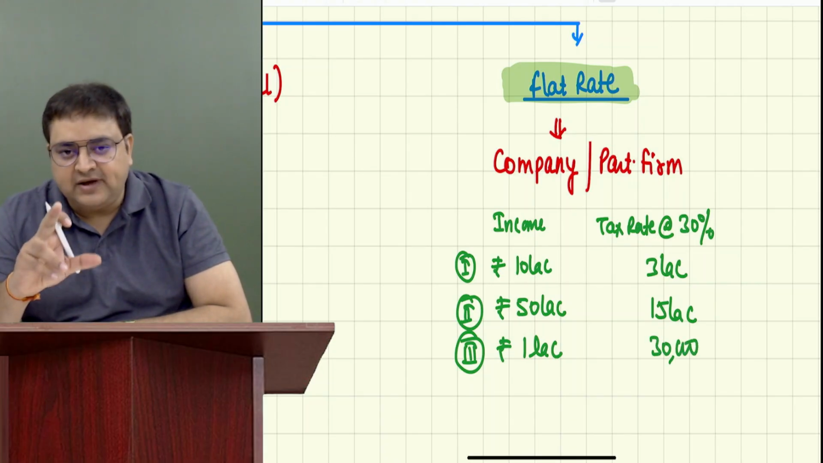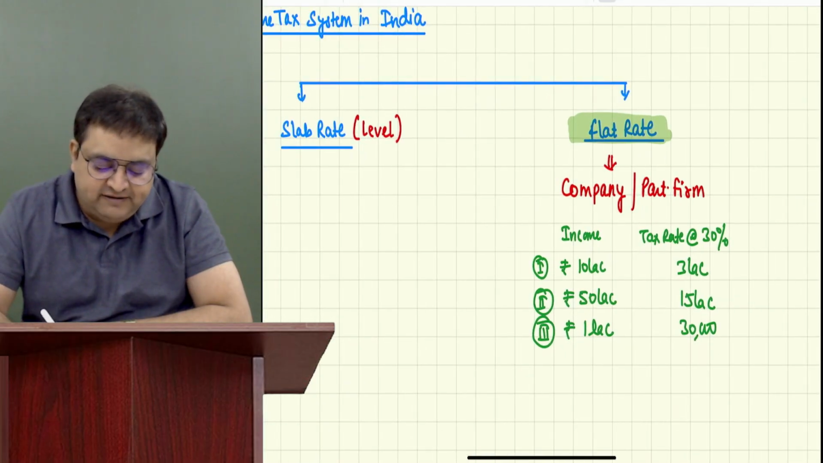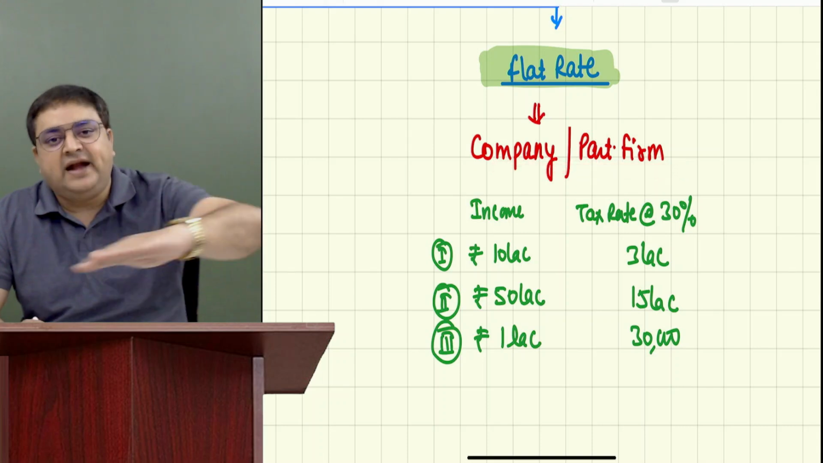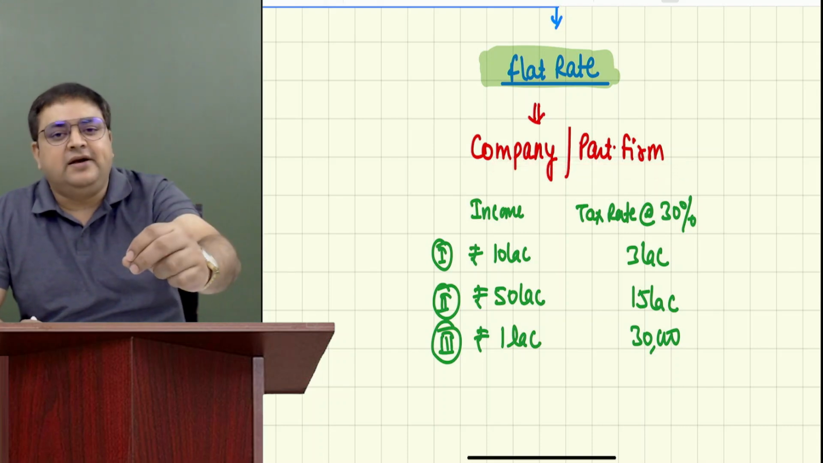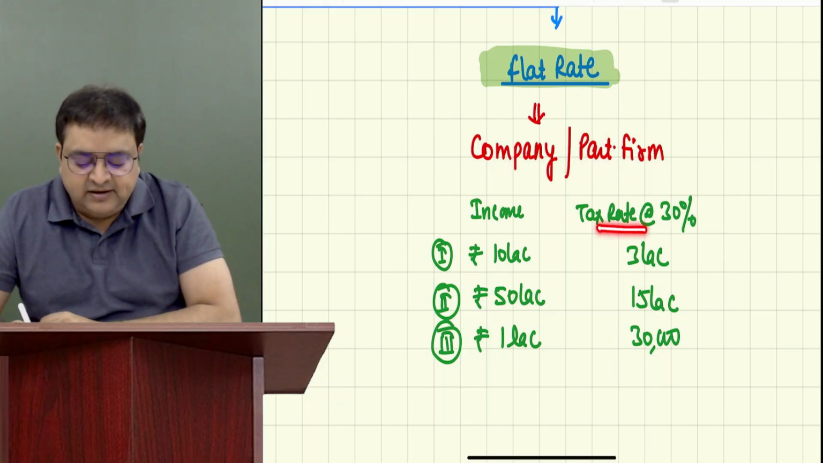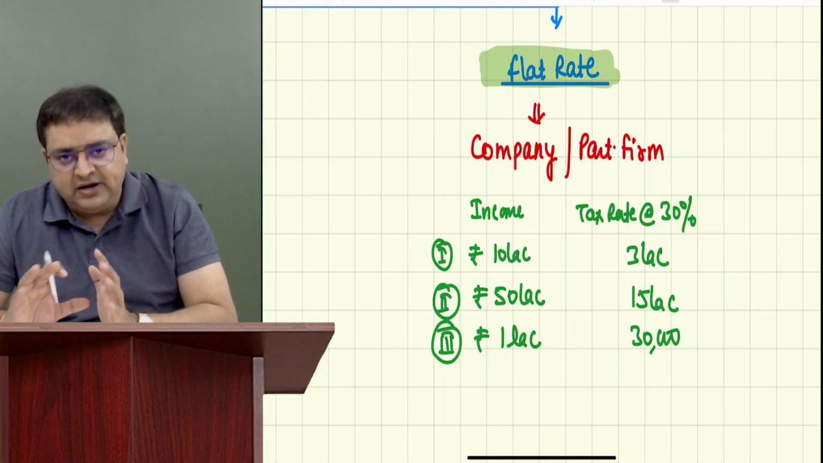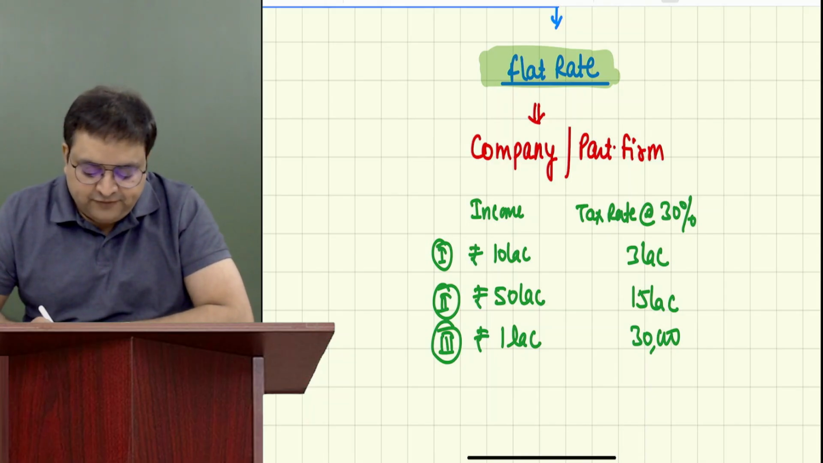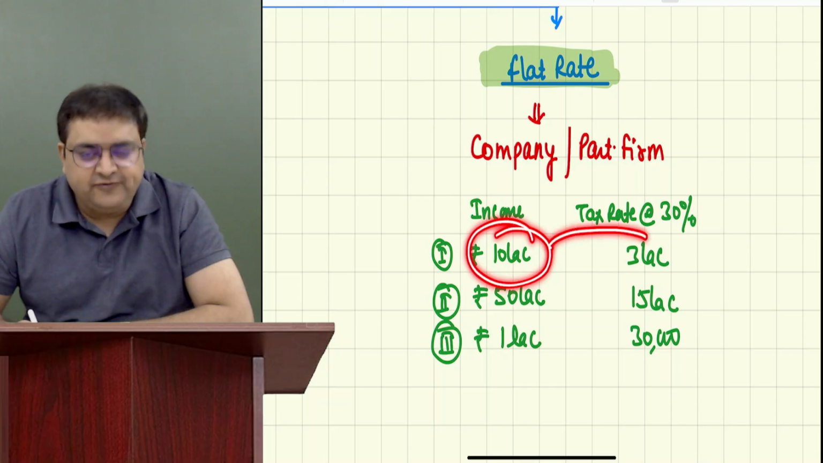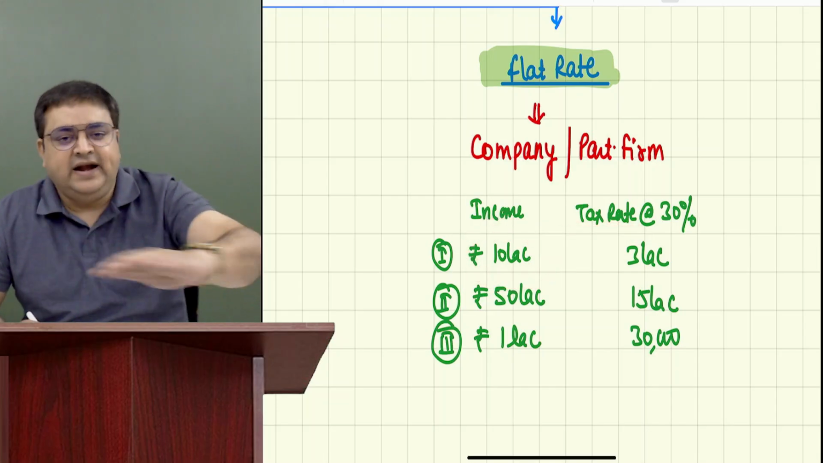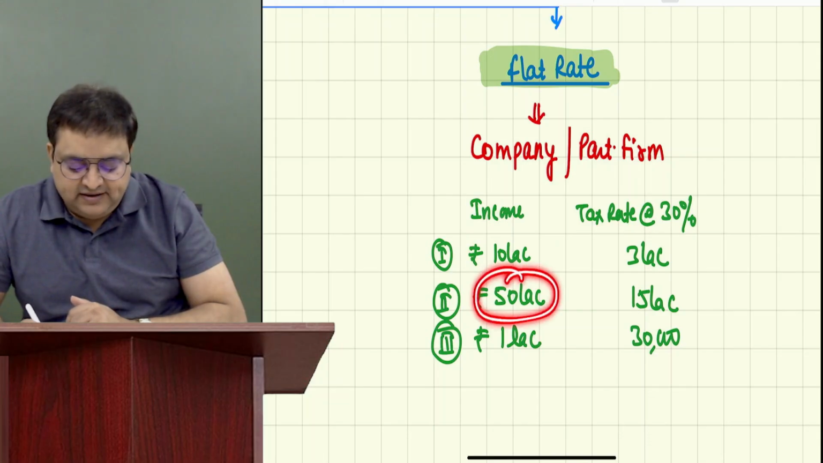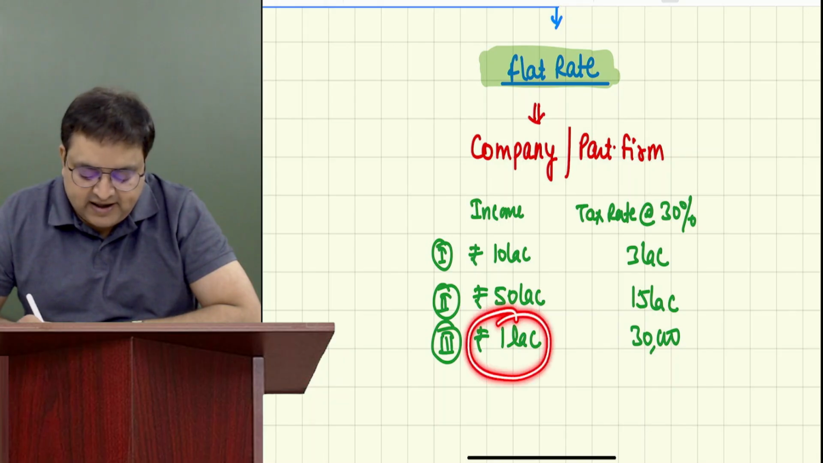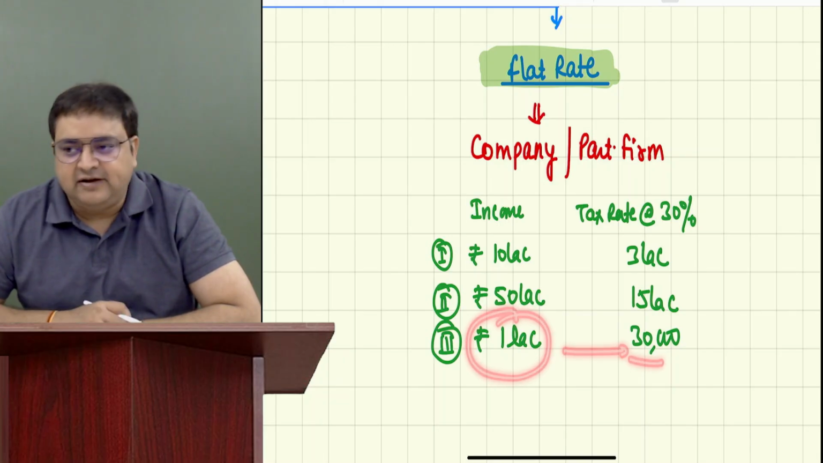Guys, don't get confused. I was talking about 4 lakh related to individuals, slab rates. For company and partnership firm, they have to pay a flat rate. Flat means on any of your income, you have to pay a tax rate of 30%. There is 25% also, I'll tell you later. As of now, just take 30%. On all your income, flat rate 30%. 50 lakh is the income, tax would be 15 lakh. If you are earning 1 lakh, 30,000 tax you have to pay.